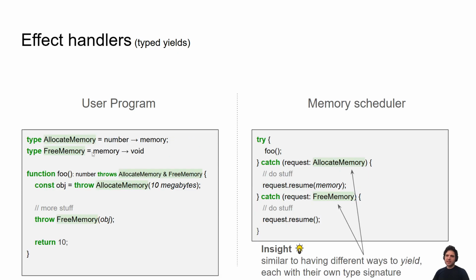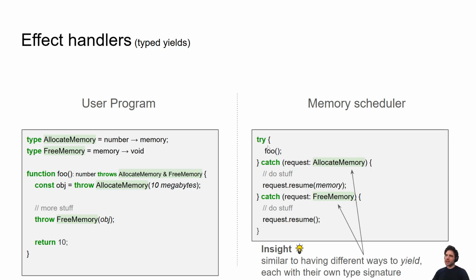The key insight here is that we can throw different exceptions in a function, and each exception can have its own type. So now we have an allocate memory exception and a free memory exception. Instead of trying to allocate memory, we just throw it right away. Whenever you want memory, just throw an allocate memory exception.